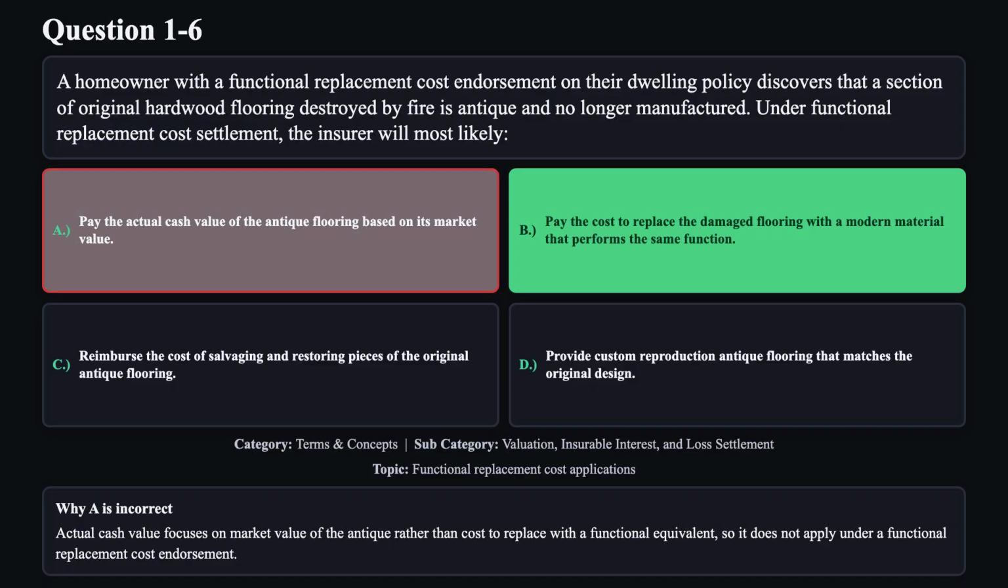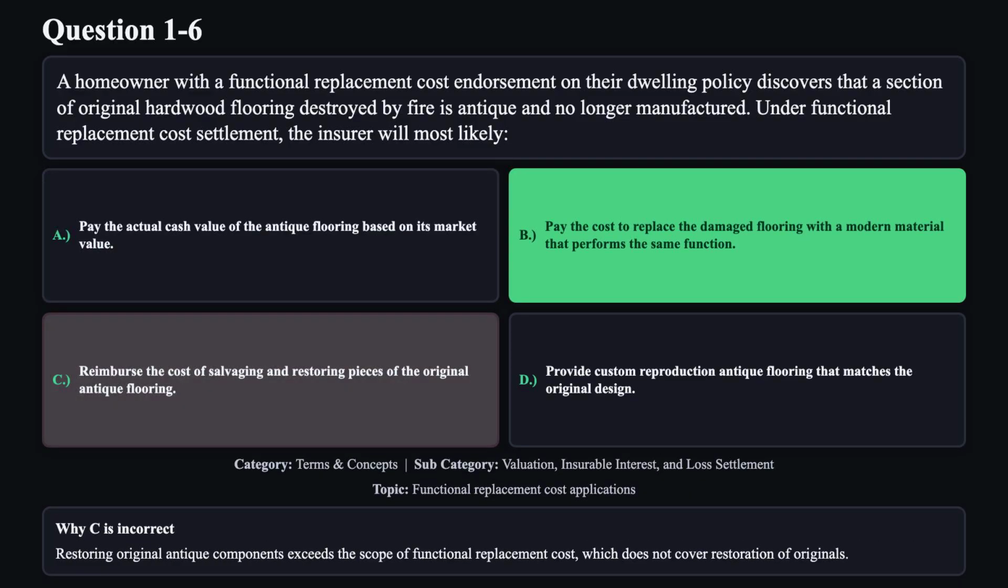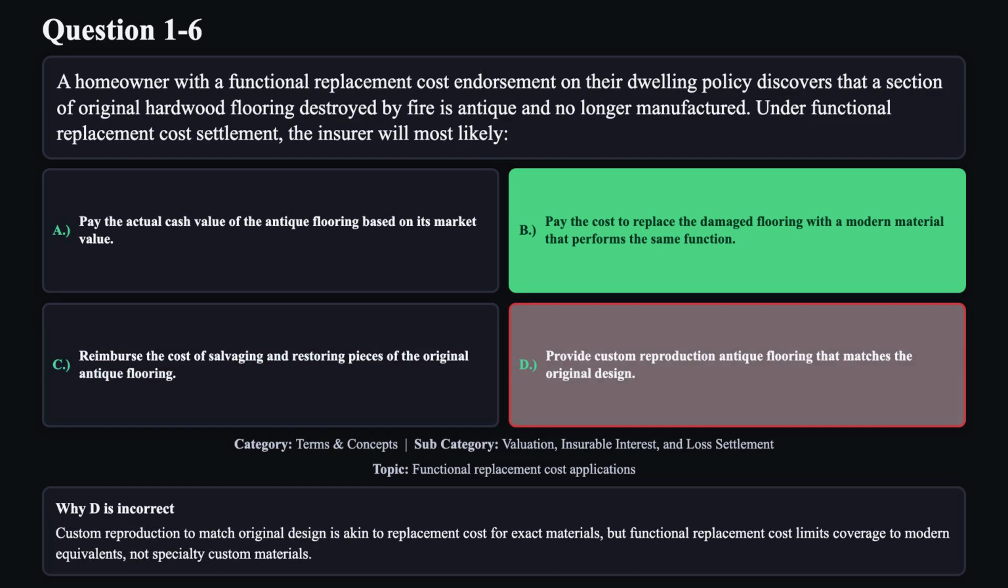Reason A is not correct. Actual cash value focuses on market value of the antique rather than cost to replace with a functional equivalent, so it does not apply under a functional replacement cost endorsement. Reason C is not correct. Restoring original antique components exceeds the scope of functional replacement cost, which does not cover restoration of originals. Reason D is not correct. Custom reproduction to match original design is akin to replacement cost for exact materials, but functional replacement cost limits coverage to modern equivalents, not specialty custom materials.